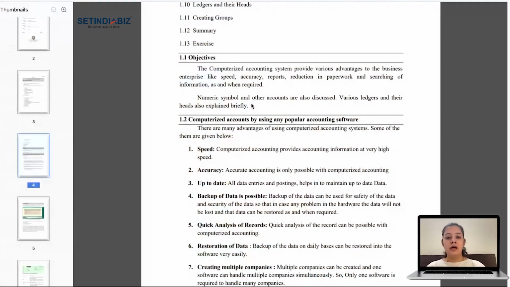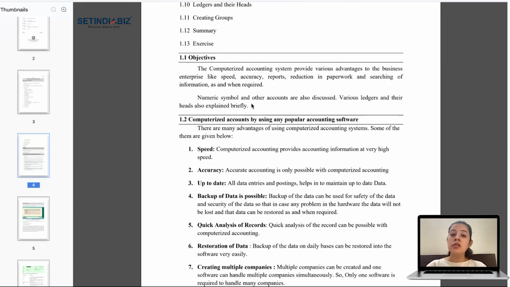We were talking about computerized accounting, right? There is a difference between manual accounting and computerized accounting. In manual accounting, everything is done by the chartered accountant by hand on papers, right? So it is very tedious to do all things on paper, right?